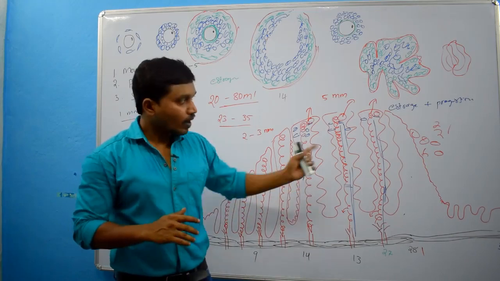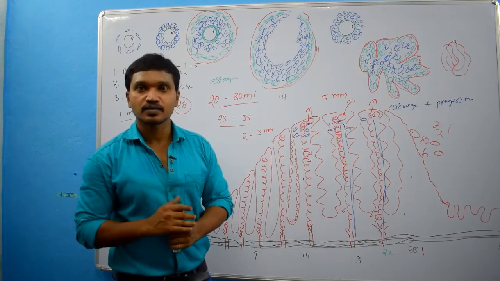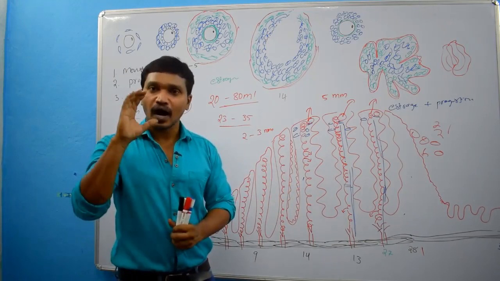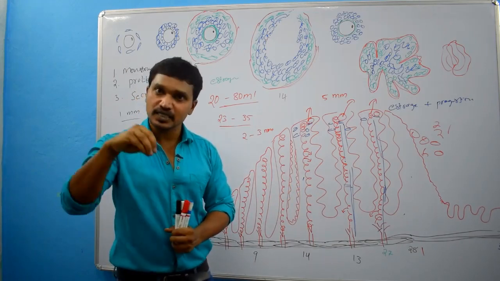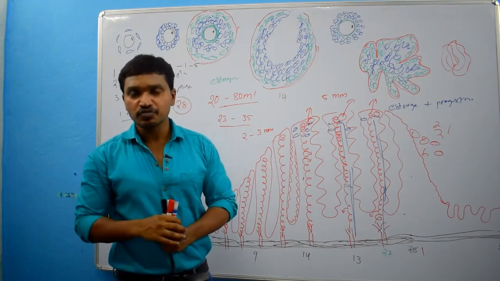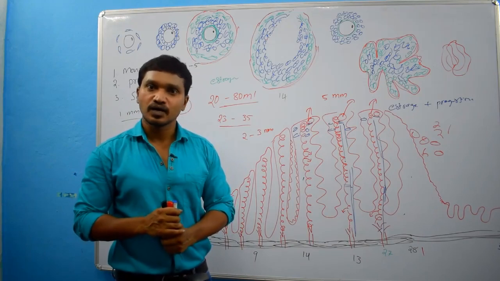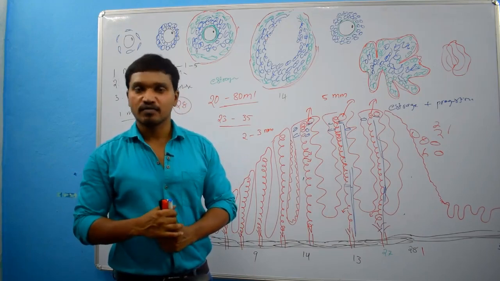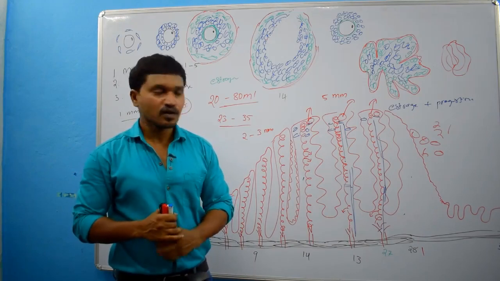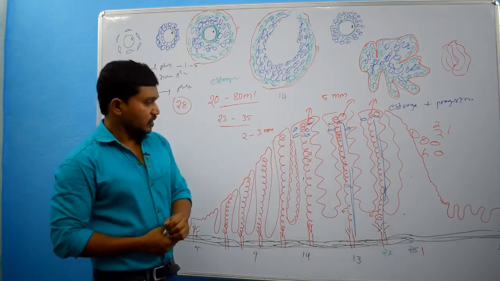Clear? Why? Because there are some hydrolytic enzymes present within the menstrual fluid, which prevent the clotting of blood in the uterus or in the vagina. Clear? So that is about the menstrual cycle.